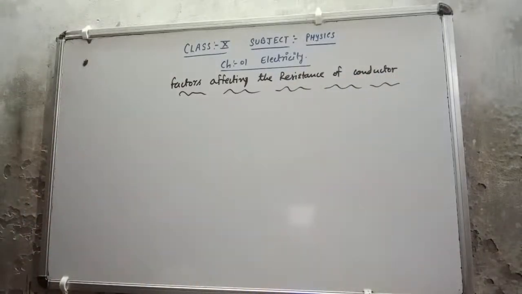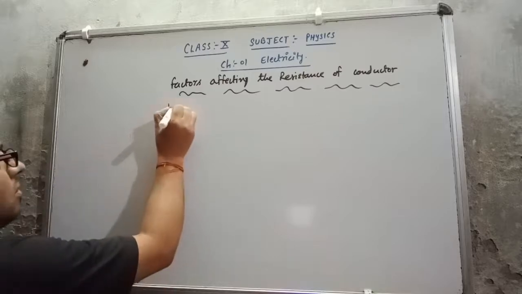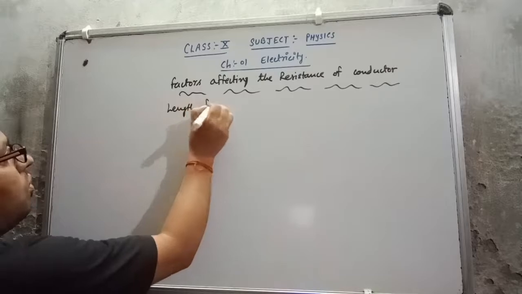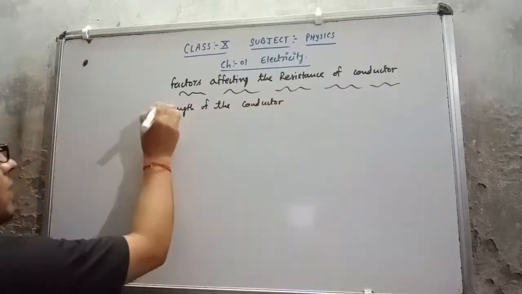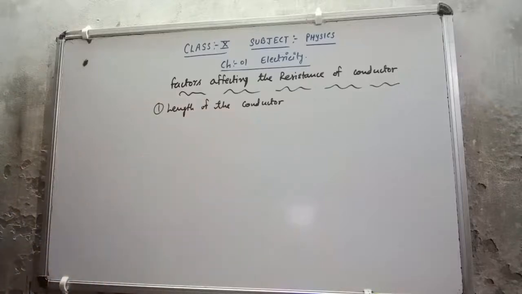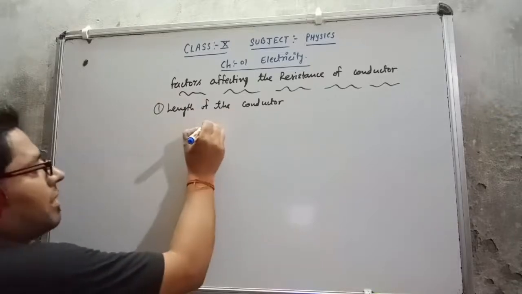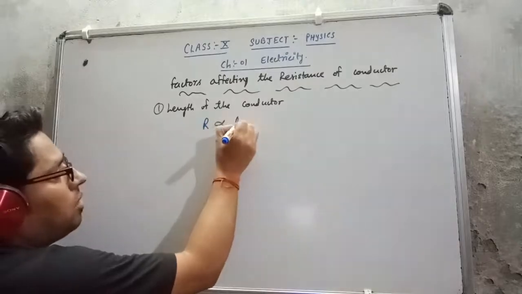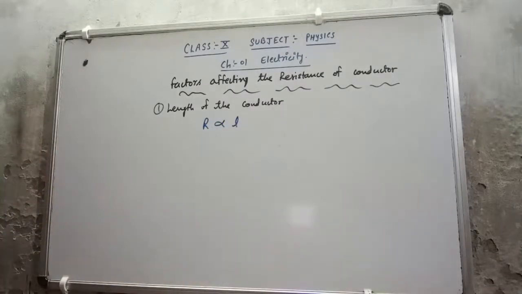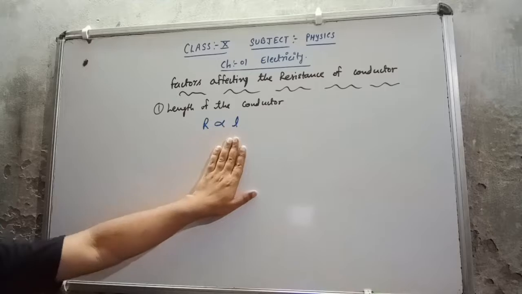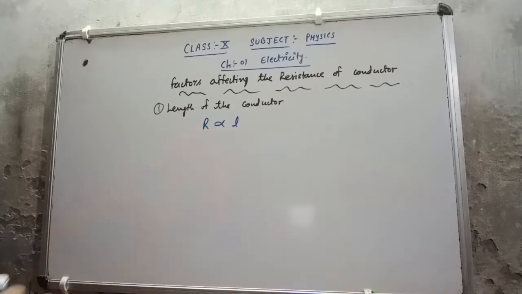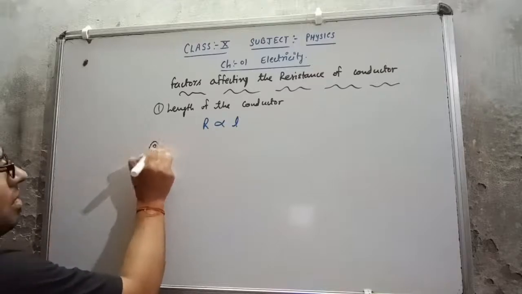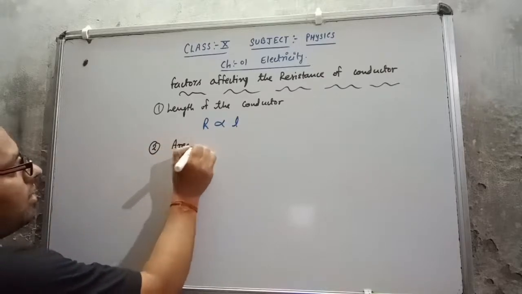The first factor is the length of the conductor. It's very simple: the resistance is directly proportional to the length of the conductor. Meaning, as I increase the length of the conductor, the value of resistance also increases. After that, the second point is the area of cross section of the conductor.